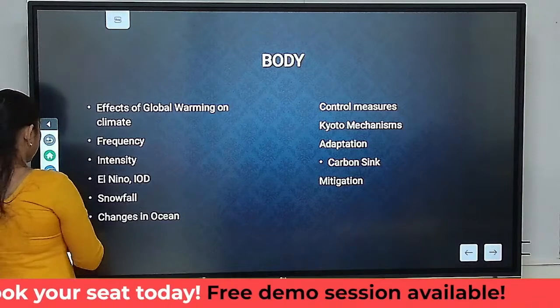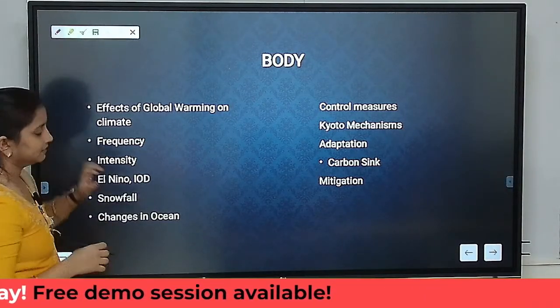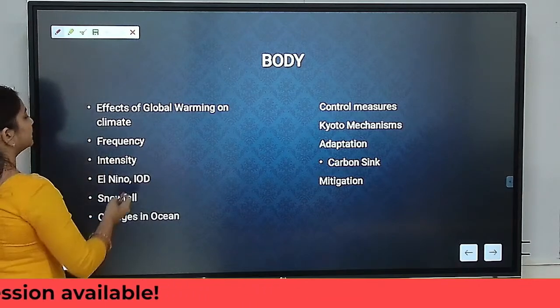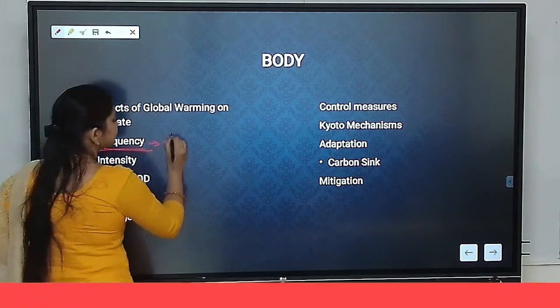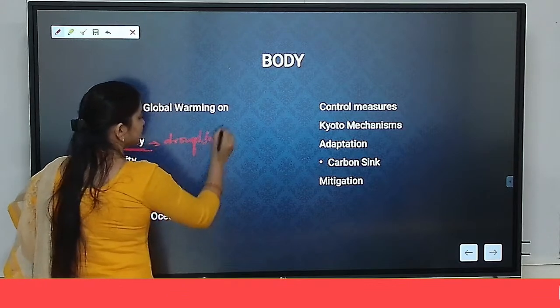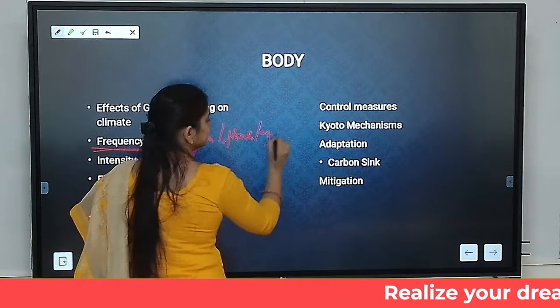In the question they were asking about the effects and the control measures that are being undertaken to control global warming. So the effects of global warming on climate can be, first of all, the frequency of occurrence of extremities such as droughts, floods or cyclones. This has increased.